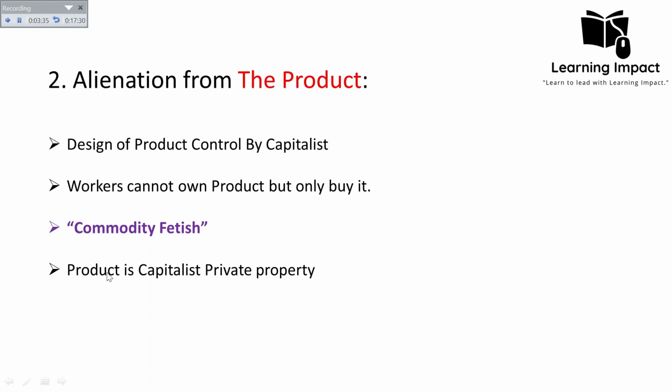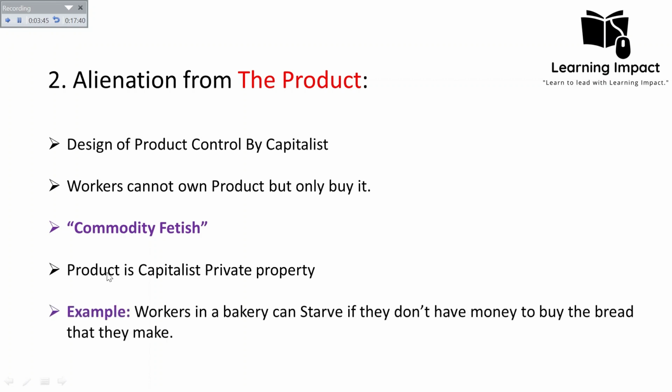The working class has been alienated from that product, and in that way he believed that the working class has been alienated from the product of the labor which they perform. The example is that workers in a bakery can starve if they don't have money to buy the bread that they make. This is one of the examples which can help us understand that, for example, if a worker is performing their activity in a bakery, there is still a chance under the capitalist system that he or she can die of starvation.